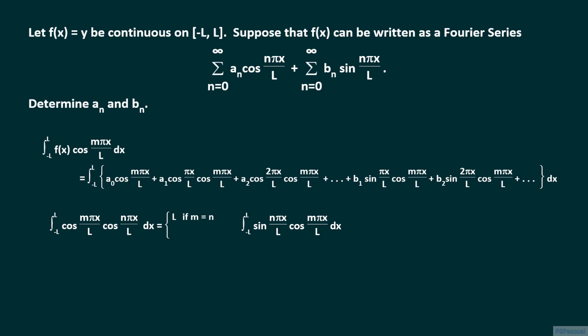Now suppose this time that m is not equal to n. We apply the trigonometric identity that the product of cosine m pi x over L and cosine n pi x over L equals half the quantity cosine the quantity m pi x over L plus n pi x over L plus cosine of the quantity m pi x over L minus n pi x over L.